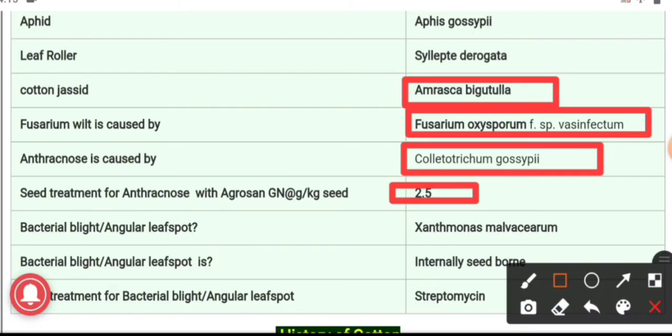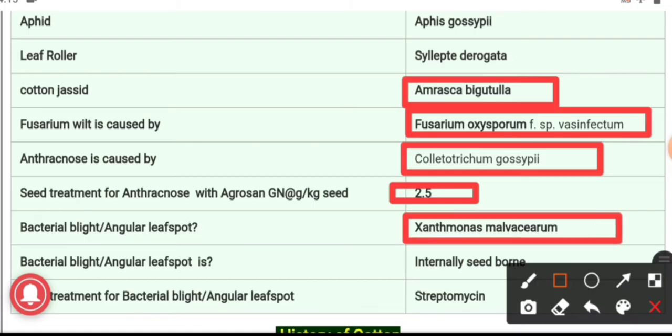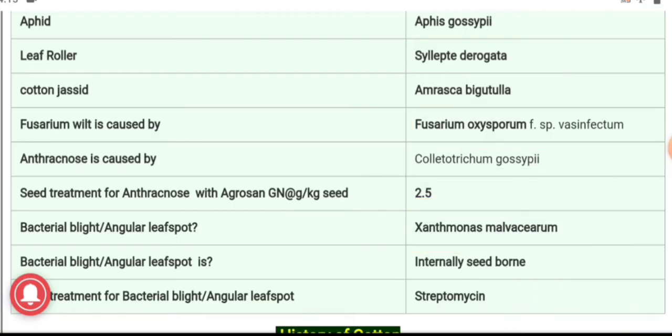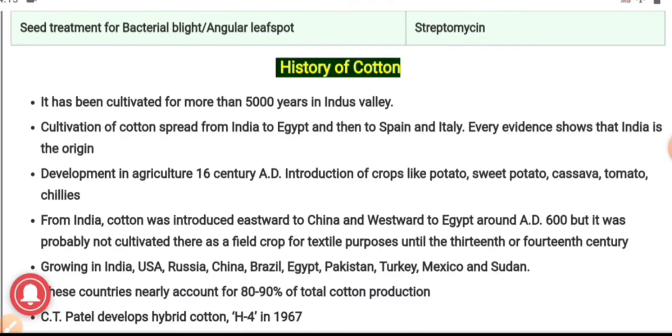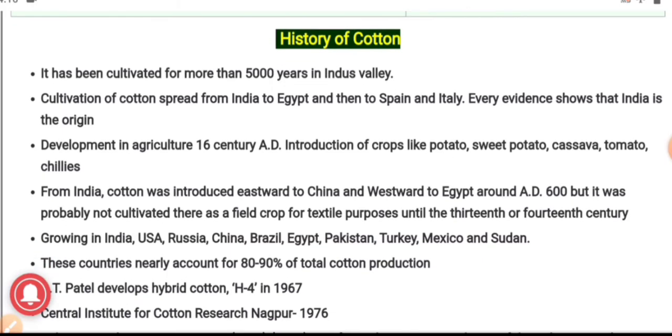Bacterial blight or angular leaf spot is caused by Xanthomonas malvacearum. Bacterial blight is an internally seed-borne disease, and the seed treatment for bacterial blight or angular leaf spot is streptomycin.